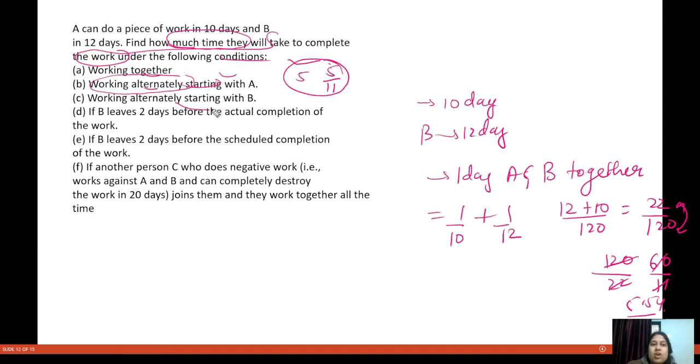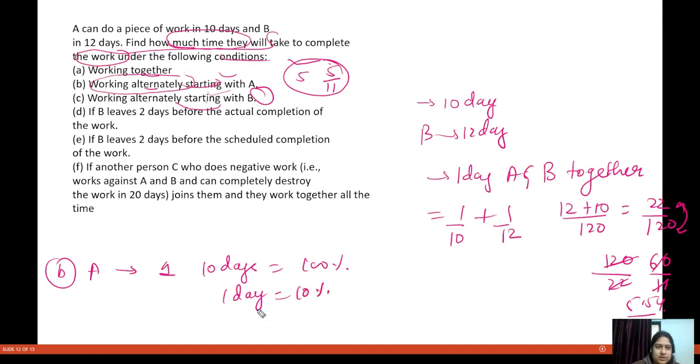Next: working alternately starting with A. Here we can use the percentage concept very well. How much percent work is A doing in one day? A completes the entire 100% work in 10 days, so in one day A is doing 10% of the work.